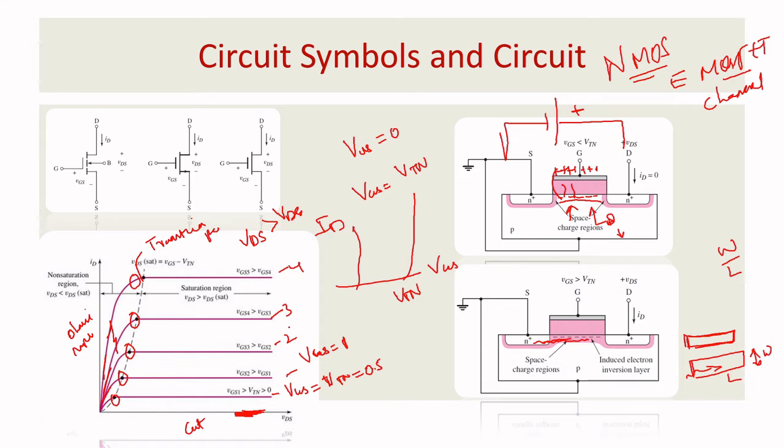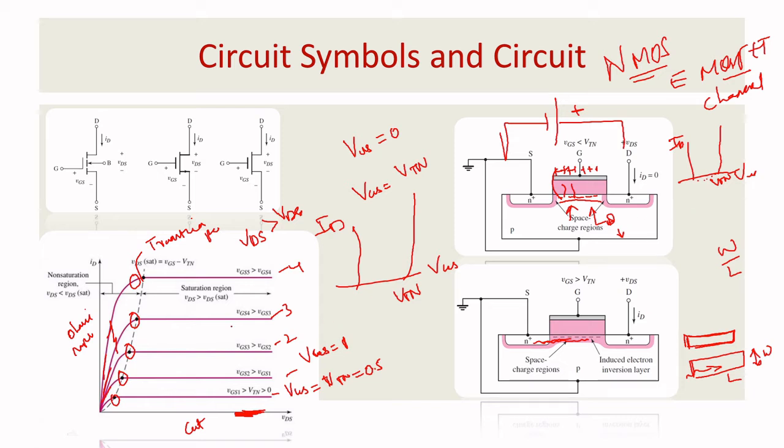So I hope you understand. Basically, in the starting, you don't have a channel. I am giving VGS greater than the threshold. So if this is VGS and this is your ID current, when VGS is less than VTN there is no current. When VGS is greater than VTN only, the current will start to produce. So that is the initial moment at which the current starts to produce. That is called VTH, the threshold voltage.